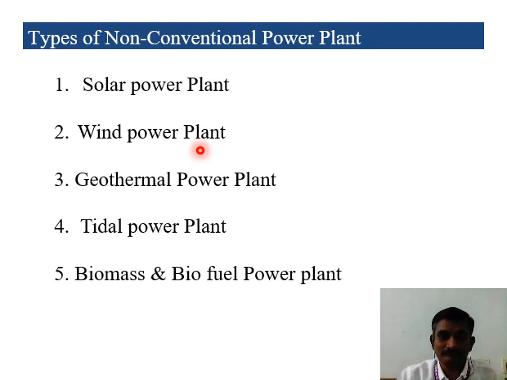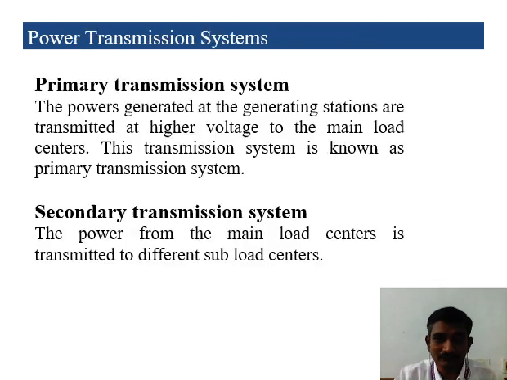Automatically the shaft coupled with the generator through these windmills also rotates. Then the armature also rotates. Then alternating current comes out through the wind power plant. In conventional power plants also we are getting AC output. Then geothermal, tidal, biomass, and biofuel are some of the examples of non-conventional power plants.